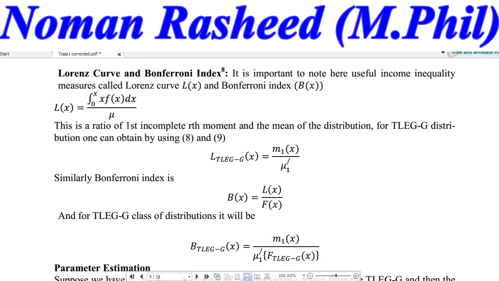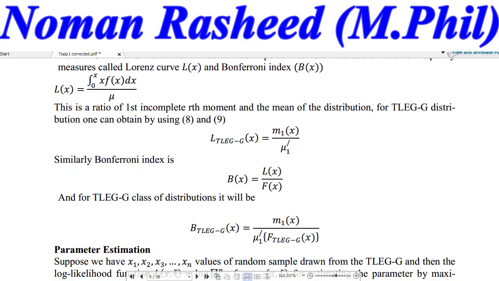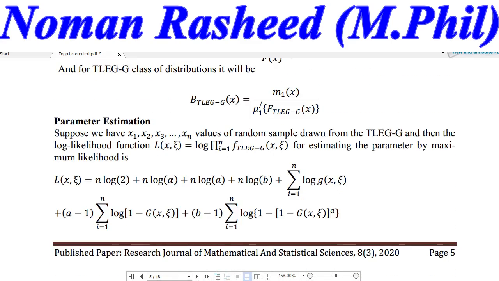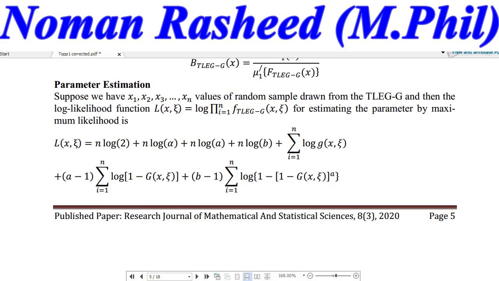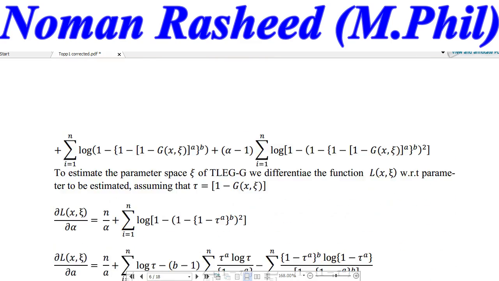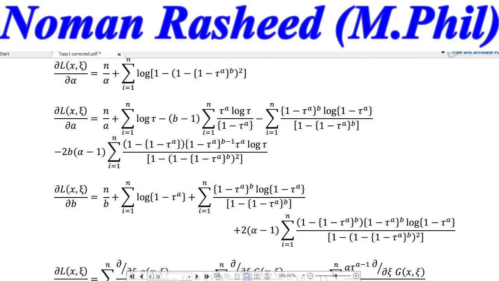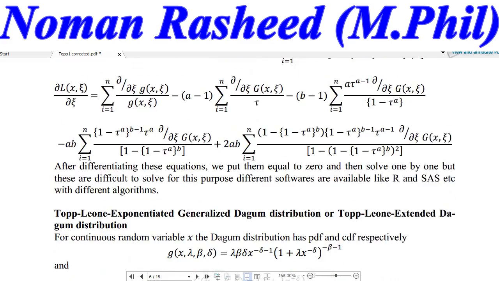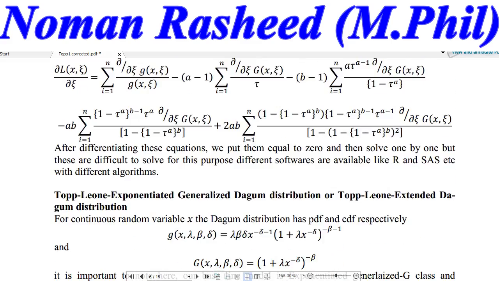Lorenz and Bonferroni indices are also used in econometrics and economics: Lorenz curves and income inequality measures. Basically, these are parameter estimations, and we do the parameter estimation through MLE, the maximum likelihood method of estimation. And these are the equations for our function, a, alpha, a, b, and the other parameters of the distribution.